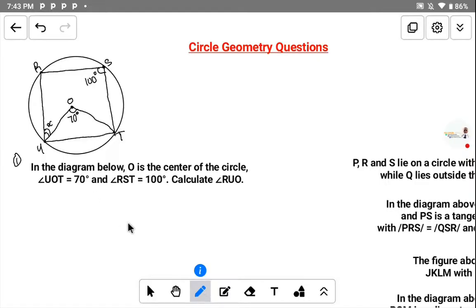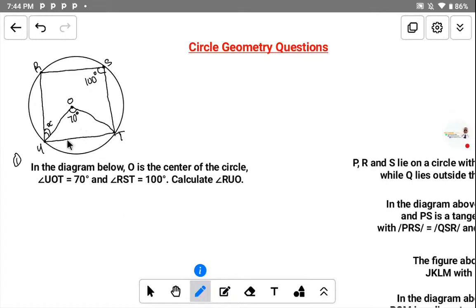Now, what does this theorem say? This theorem says that the sum of the opposite angles is equal to 180. This angle here plus this angle here is equal to 180, and the sum of the other pair here is also 180. That is the circle geometry theorem under cyclic quadrilateral. The angle R here plus this angle T here is equal to 180 degrees. So if you add this one and this one together, you must get 180 degrees.